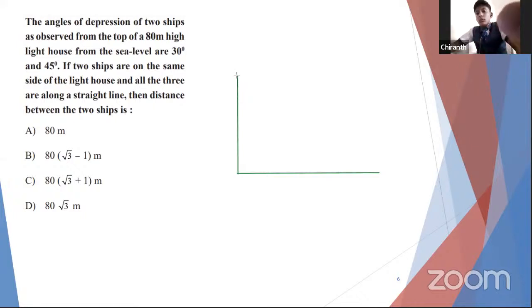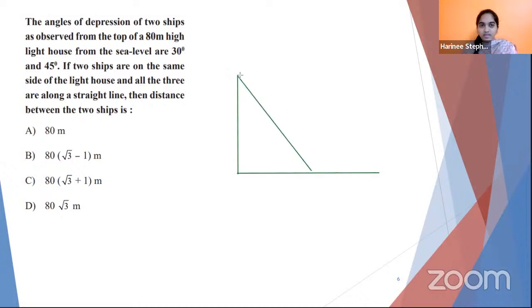Below. Very good. So looking below is angle of depression. One of the ship's angle of depression is 30°, whereas the other one is 45. But you will always calculate the angle of depression or elevation through the horizontal line, not directly. So through the horizontal line, for the first ship, it is 30°. For the second ship, it is 45°. Then you go with parallel lines and transversal, which means alternate angles are equal. Hence, this will become 30 and this will become 45.